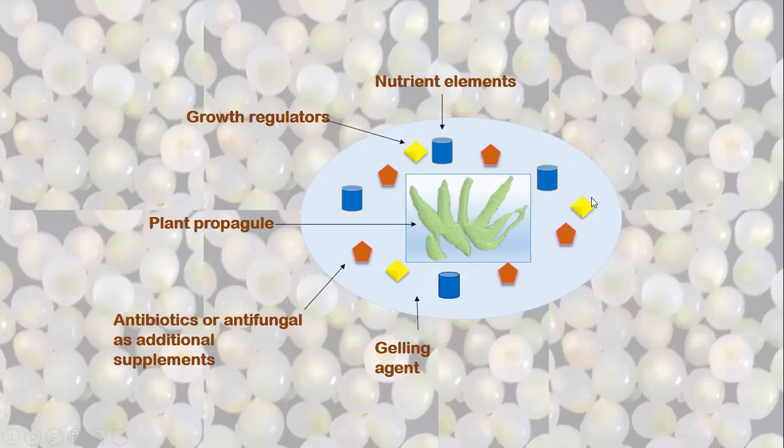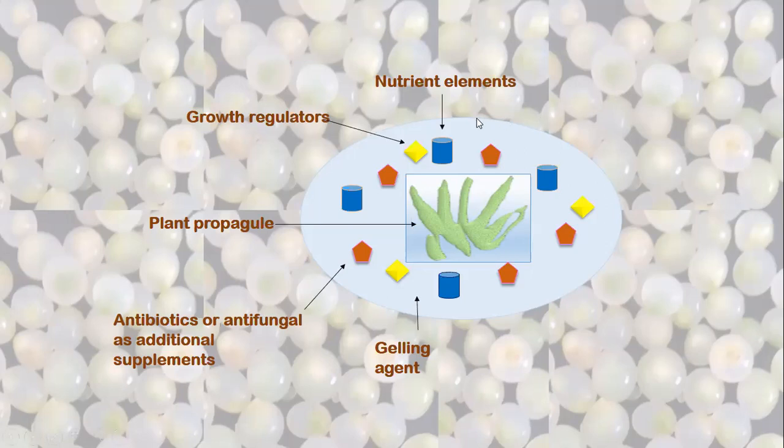Because in a traditional seed, there are plant growth regulators for triggering the growth of the propagule. There is a nutrient to cater to the requirement of the growing embryo. There are sometimes some antibacterial, antifungal agents. A seed has a capacity to fight contaminating microorganisms that can be fungal or bacterial, and so we can incorporate all these things in the hydrogel, as it has been shown here.